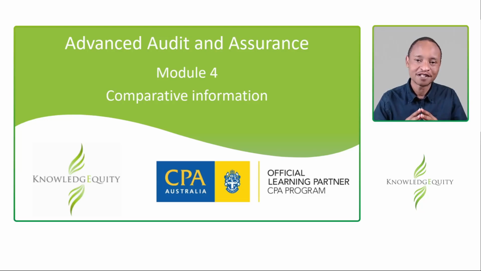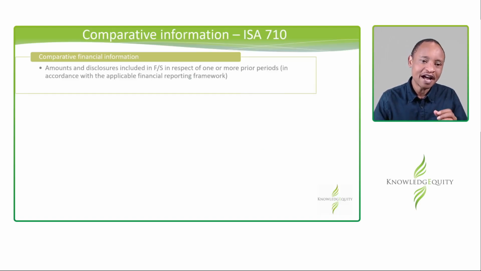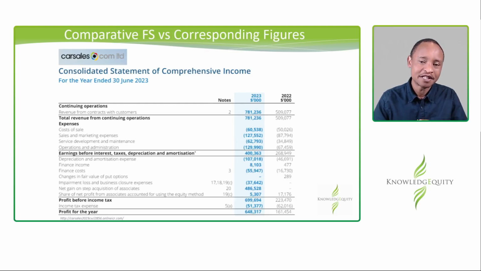When you look at financial statements, you will see that you are provided with current year results as well as the prior year results. Now, why are the prior year results provided? This is so that you can compare this year and last year or previous years. That helps you as a user identify any trends or changes. So, I have an example here of financial statements.